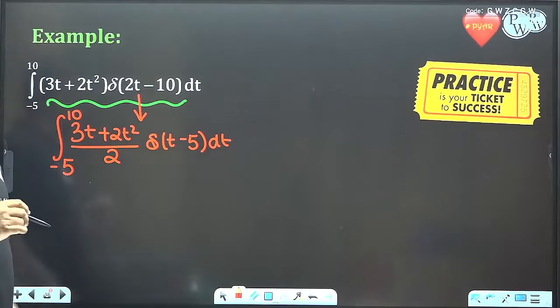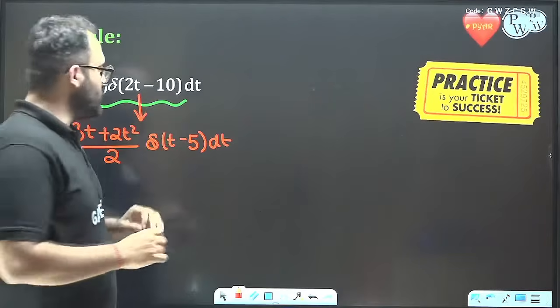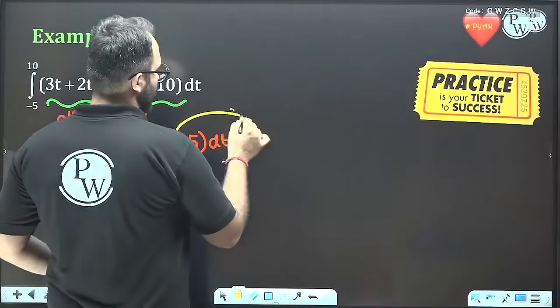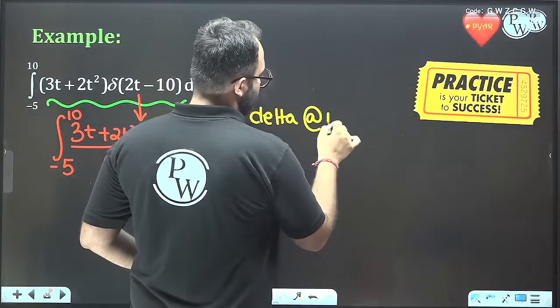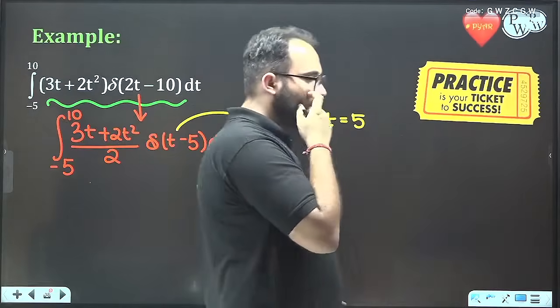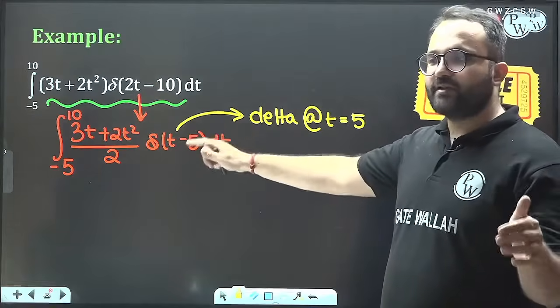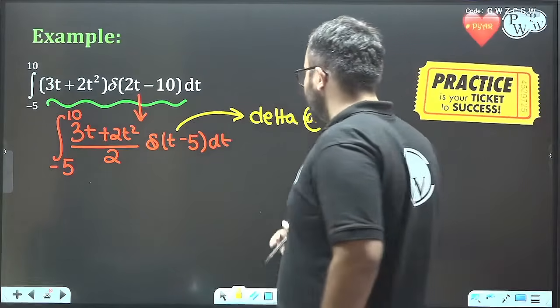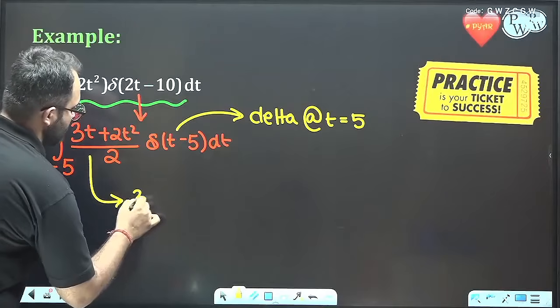Now we can see that this delta is located at t equal to 5. Is it inside the integration limit? Yes, it is inside the limit. We can see the integration is from minus 5 to 10. It is inside the limit, and thus the result will be, simply put 5 in this term.